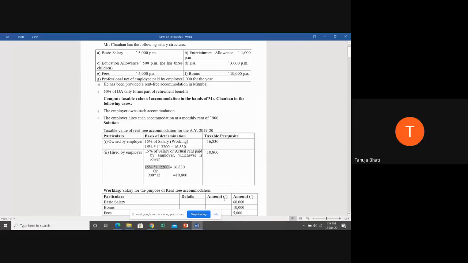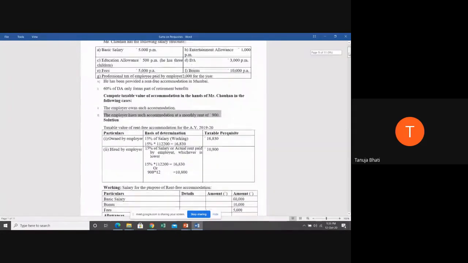Salary for rent-free accommodation we have already calculated in the working note. So 15% of 1,12,200 is nothing but 16,830. Which is lower of these two? 10,800 is lower. So in the first situation, where the employer owns the accommodation, the taxable value of perquisite that you will take in the outer column is 16,830. And in the case where the employer is taking it on hire and giving it to the employee, the taxable value is 10,800. Have you all understood the first sum, students?